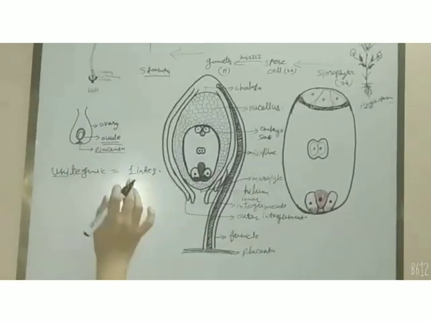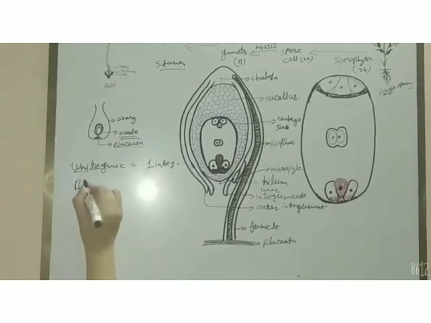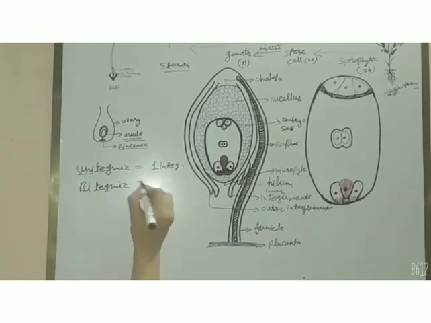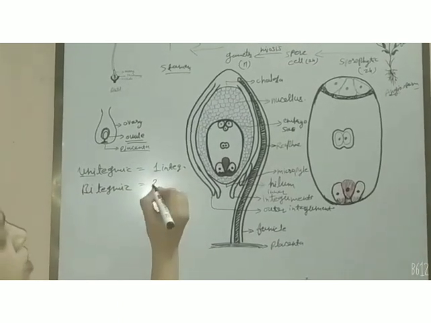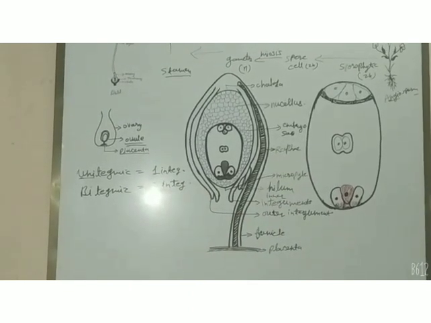Uni means one or single. Then bitegmic: if two integuments surround the ovule, it is bitegmic.